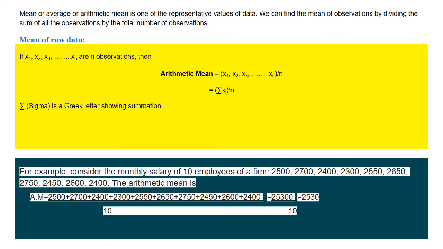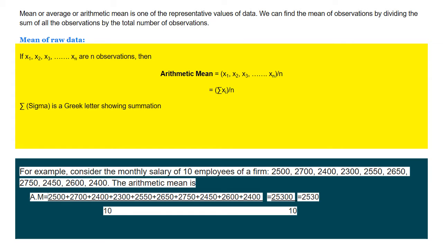For example, consider the monthly salary of 10 employees of a firm. Here 2500, 2700, 2400, 2300, 2550, 2650. So like this, these are the monthly salaries of 10 employees. How to find the arithmetic mean here? Arithmetic mean is the sum of the observations by the number of observations.